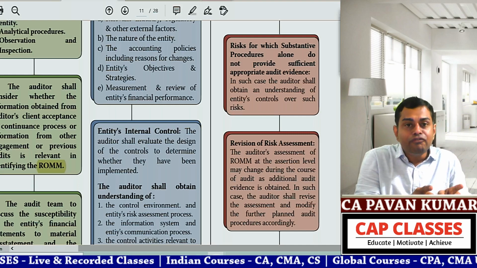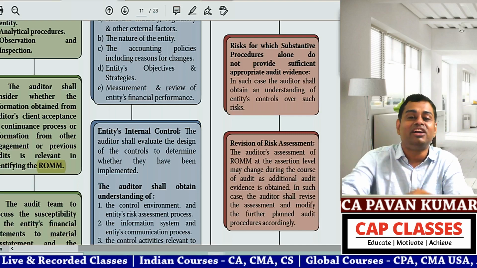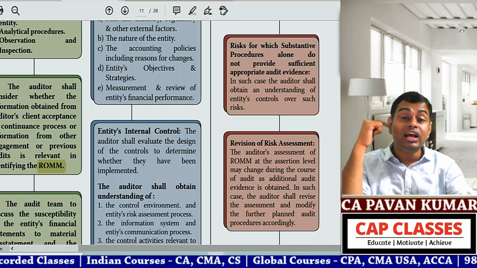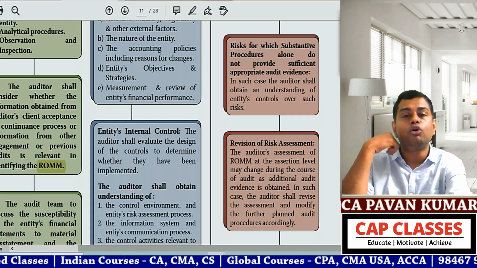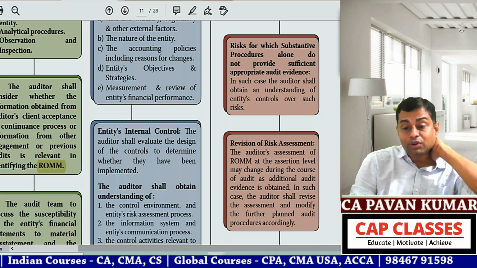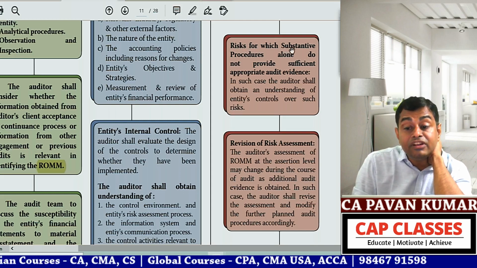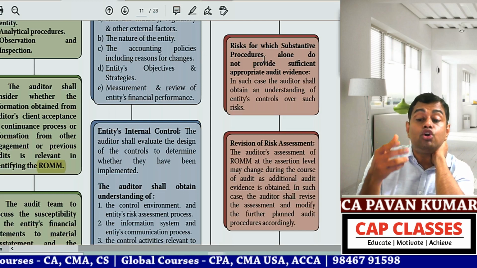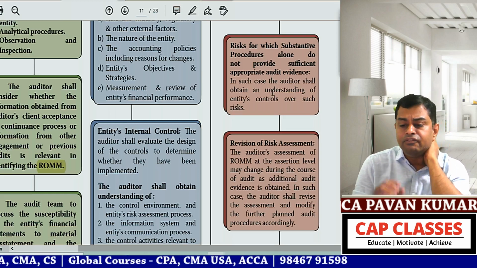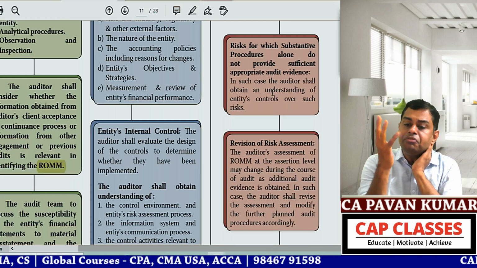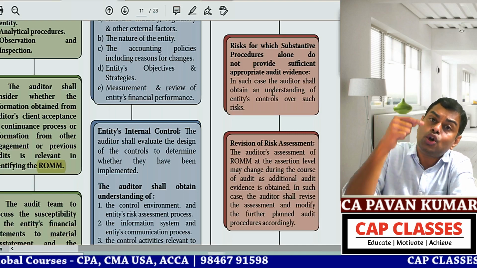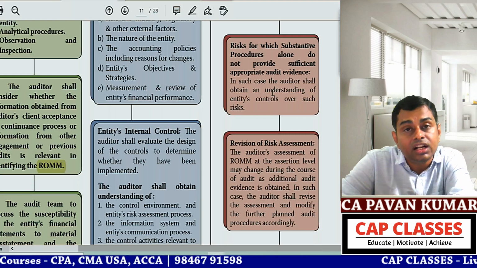If you verify that, all the 12 crore transactions are covered. You will also test the 12 crore transactions randomly, but here you will do more tests of controls. You understand? Tests of controls, you will do more. That is what the second box is: risk for which substantive procedures alone do not provide sufficient appropriate audit evidence. When auditing State Bank of India, verifying interest payment will not give you any satisfaction. You need to verify the controls existing on payment of interest.